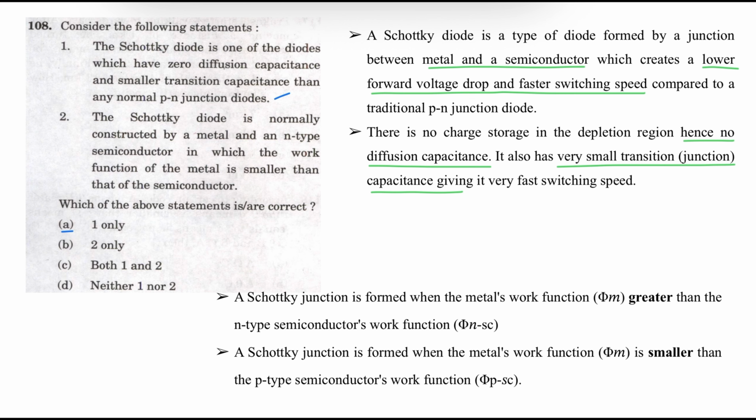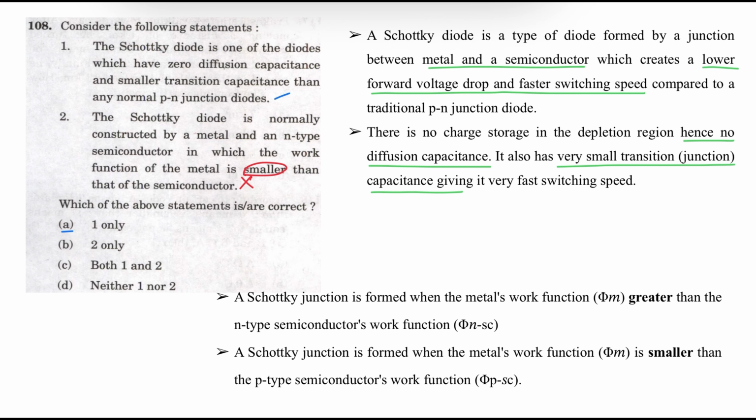A Schottky diode is normally constructed by metal and N-type semiconductor in which the work function of metal is smaller than the semiconductor. Statement 2 is incorrect. In a Schottky diode formed between metal and N-type semiconductor, the work function is greater for the metal.